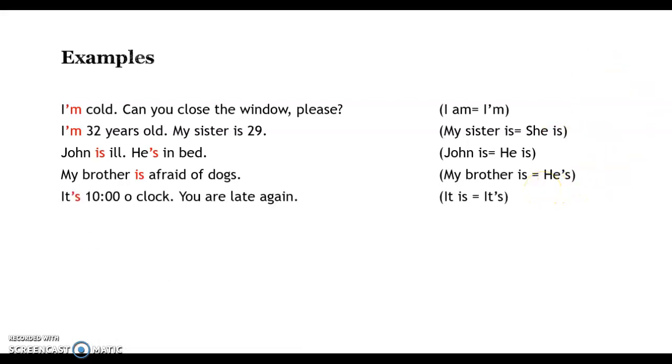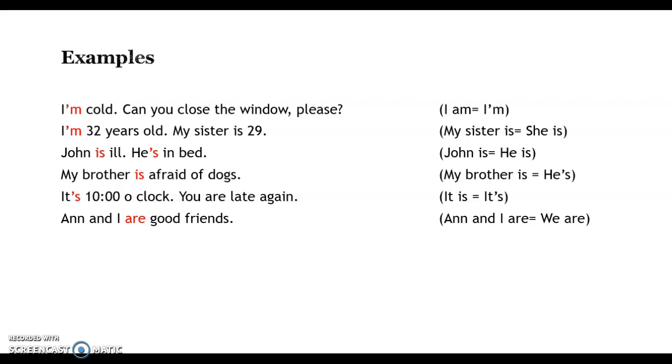Okay, it is 10 o'clock. You are late again. When we talk about weather or when we talk about time, we use the pronoun it. And it is used with the verb is. So it is. We must use a pronoun every time we talk in English. Okay, let's continue.